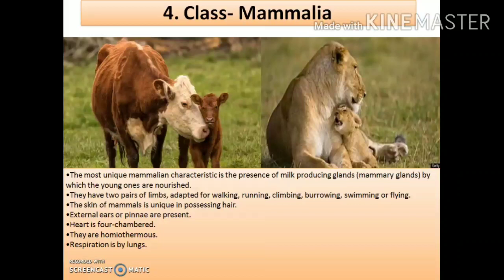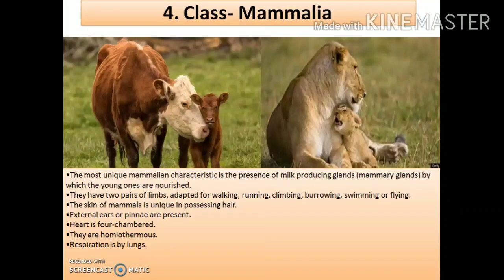Clear? Next, the skin of the mammals is unique in possessing hair. No other animal has hair on its body, but the mammals do have hair, and this is also a very unique character of the mammals which is not present in any other group of animals present on our planet. The next is external ears or pinnae are present. This is also an important characteristic which is not present in any of the other groups of animals.